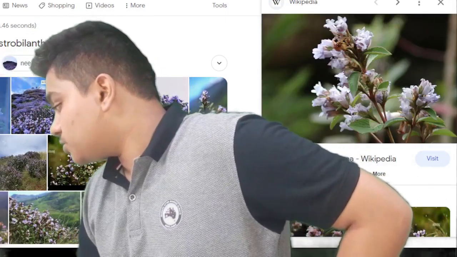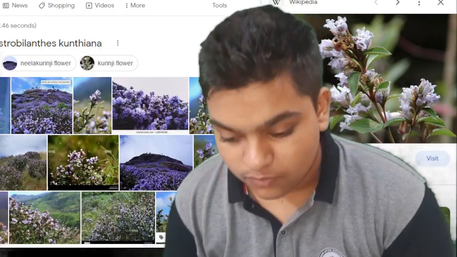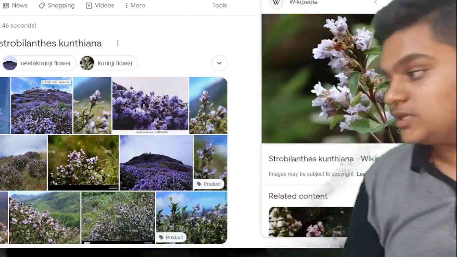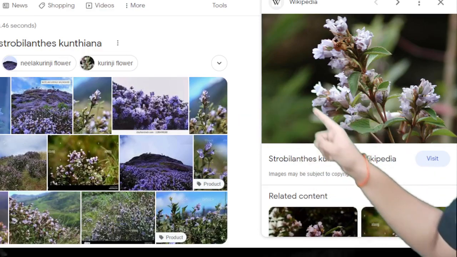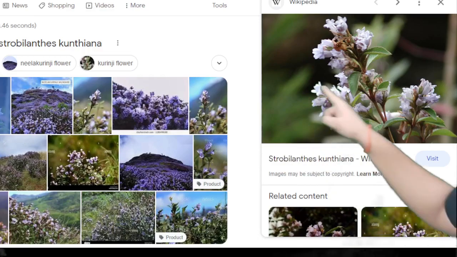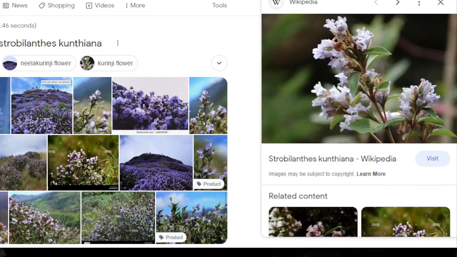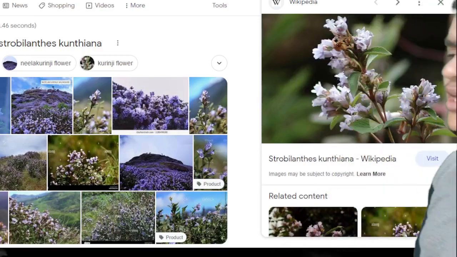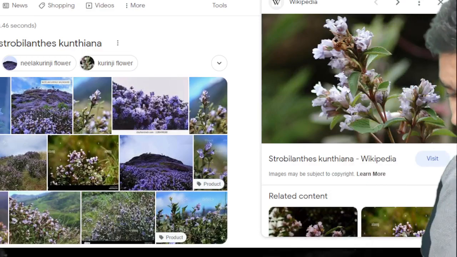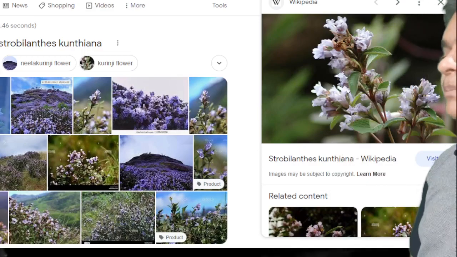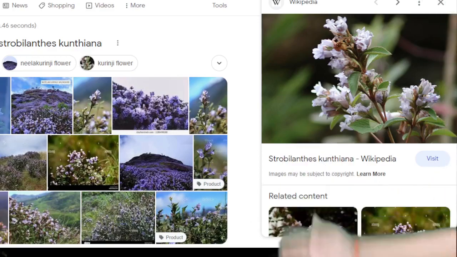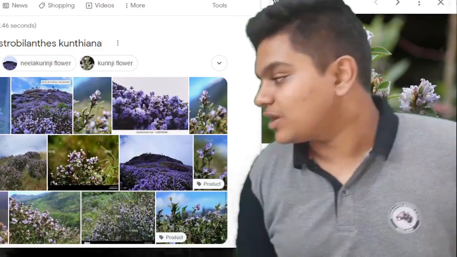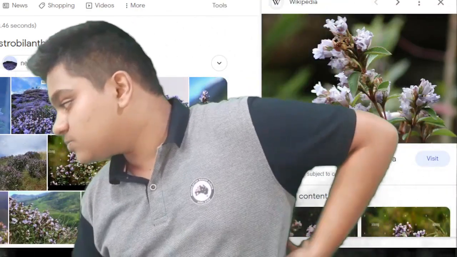See the next one. It is the zoomed view of the flower Strobilanthus kuntiana. See, it generally produces purple or violet color flowers. These are your Strobilanthus kuntiana flowers. The Strobilanthus kuntiana is also called Neil Corange. Why? Neil means blue in color in Hindi. Corange means flower. I don't know the exact meaning of Corange, but Neil means blue in Hindi.